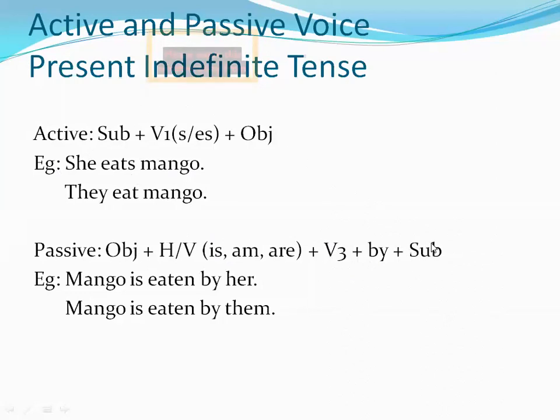We talked about these all pronouns in the parts of speech also. Objective pronoun, subjective pronoun. Wo jab aayega pronoun, kinds of pronoun, then you will get to know about this. Filhal, right now you have to learn this, that these are the objective pronouns. Okay, don't get confused. I'm just reminding you of the things you have already studied in previous lectures. Don't get confused in the kinds of pronoun. Okay, now she will be changed into her. The sentence will be mango is eaten by her.